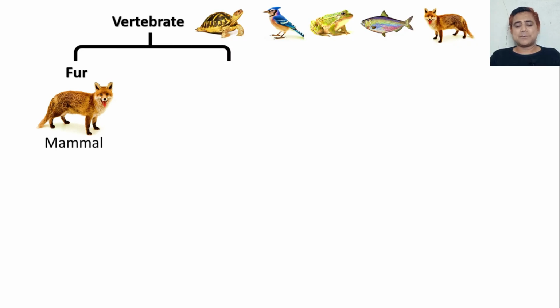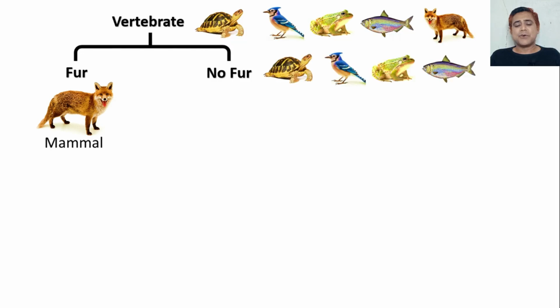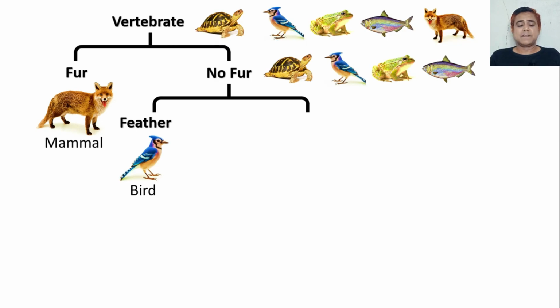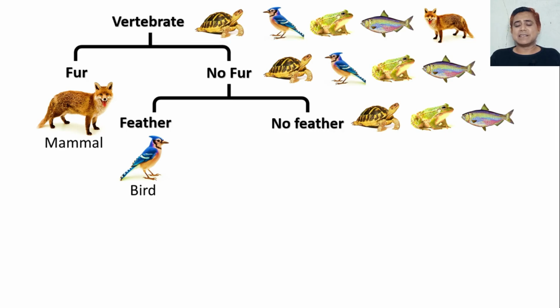All the organisms which don't have fur are placed on the other side. Now at the second level, which organism has feathers? The bird is separated, as it has feathers. All the organisms that don't have feathers are placed on the other side.